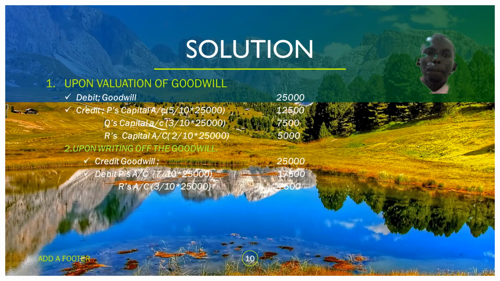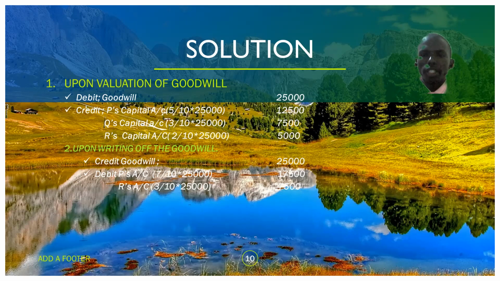So P will have 7/10 times 25,000, that is 17,500. R has 3/10 times 25,000, and you realize it is 7,500. 17,500 plus 7,500 should total to 25,000, the goodwill that was credited when writing it off. So not even a single coin should remain.